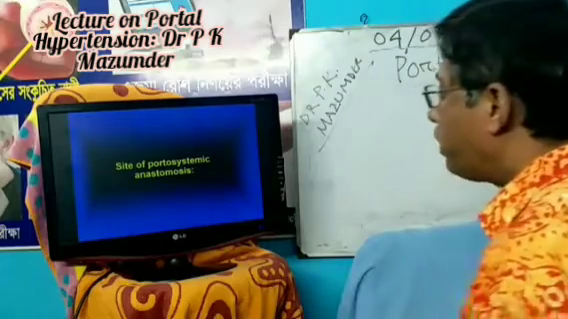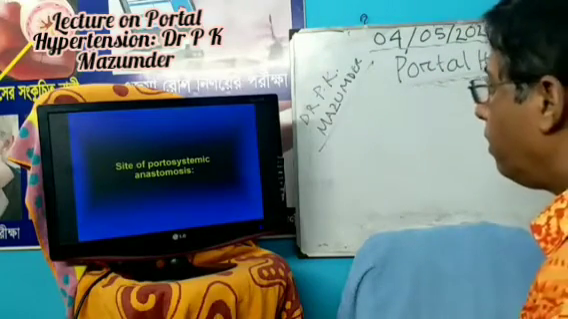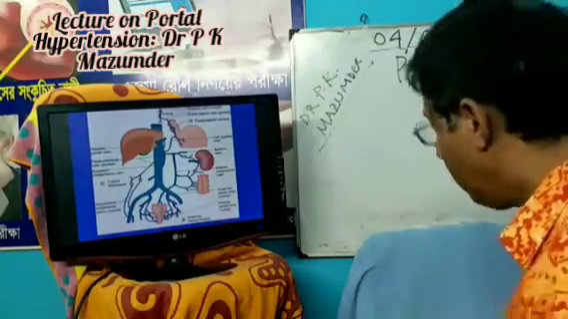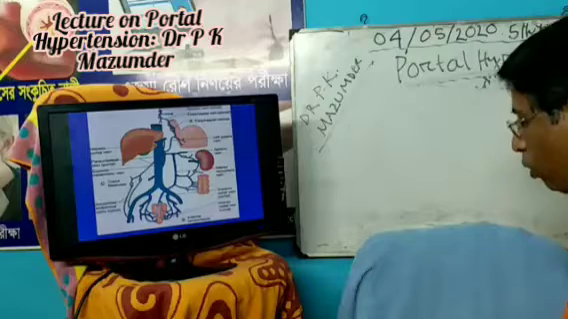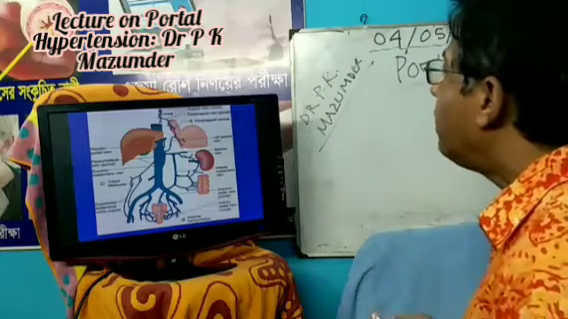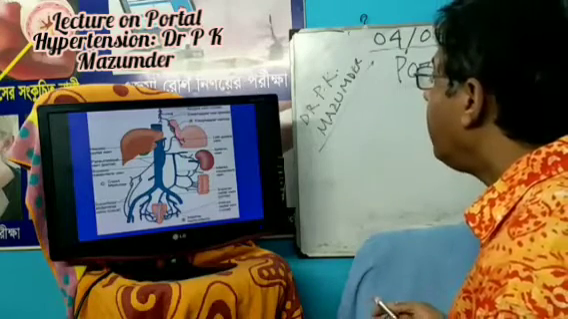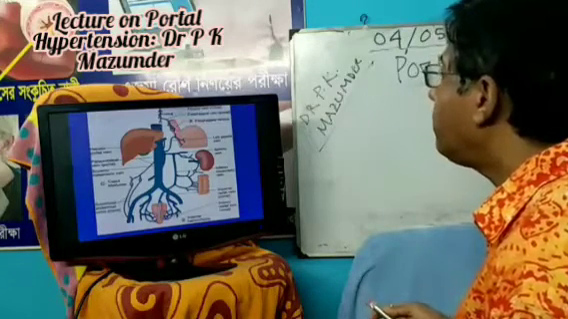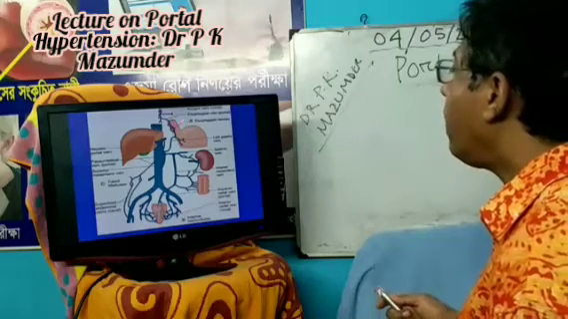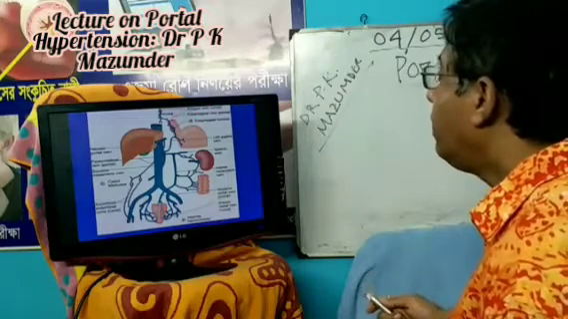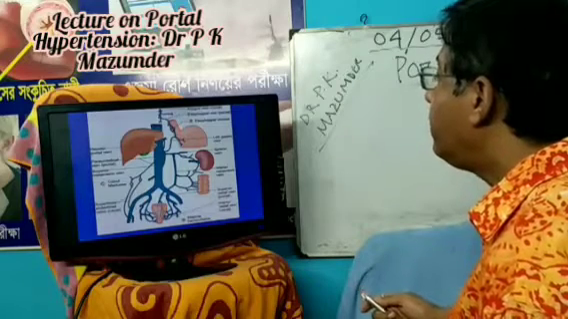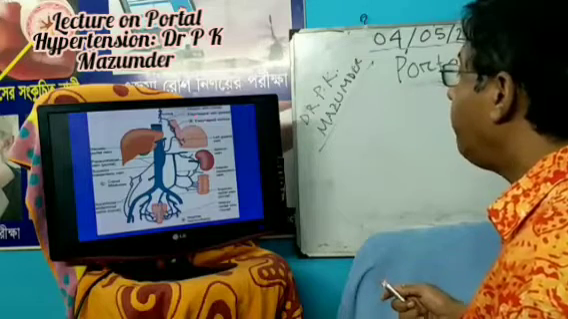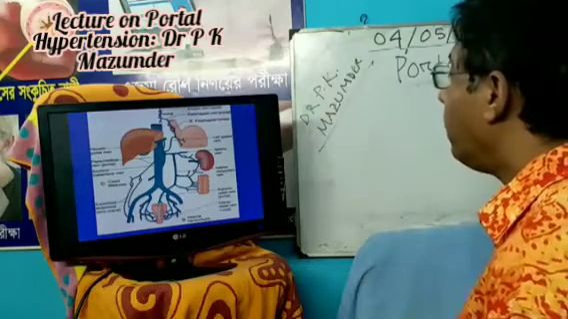Now, sites of portosystemic anastomosis. You have to know, it's asked in the Viva board. If you look at the picture, there is the anastomosis site. It is the left gastric vein, a tributary of the portal vein, which anastomoses at the lower end of the esophagus with the tributary of the azygos vein. And this leads to development of esophageal varices, which is very important for bleeding manifestation in case of portal hypertension.